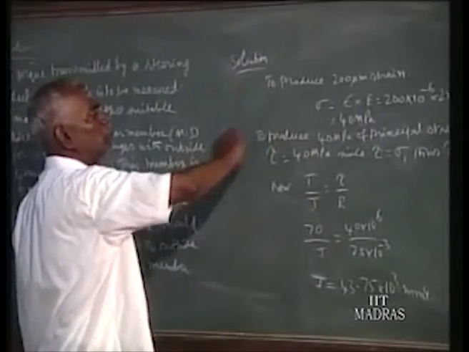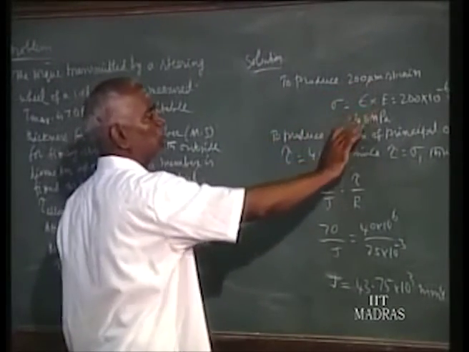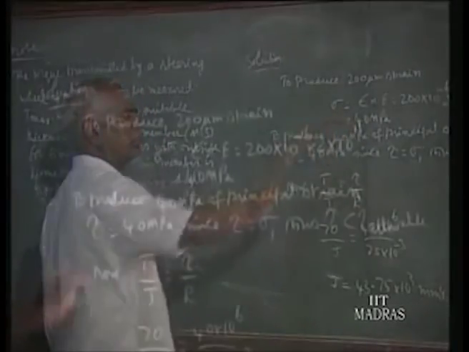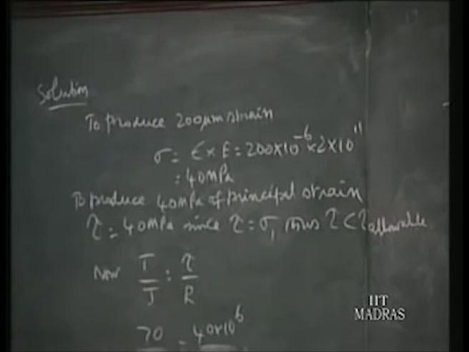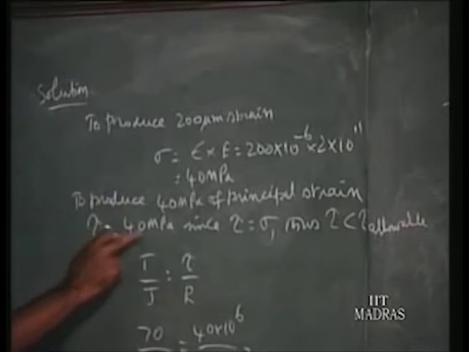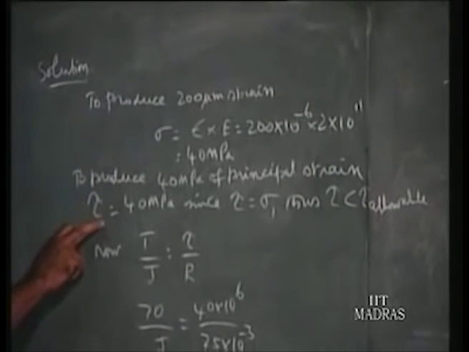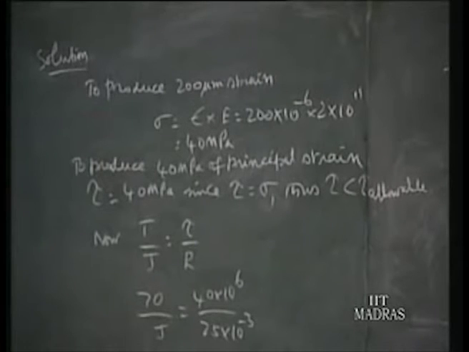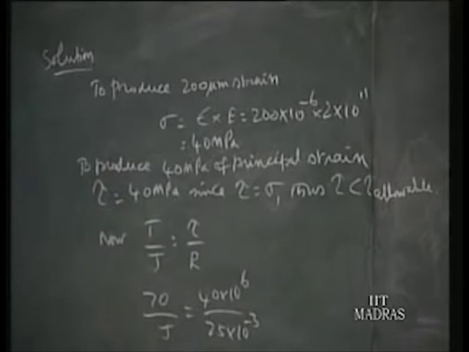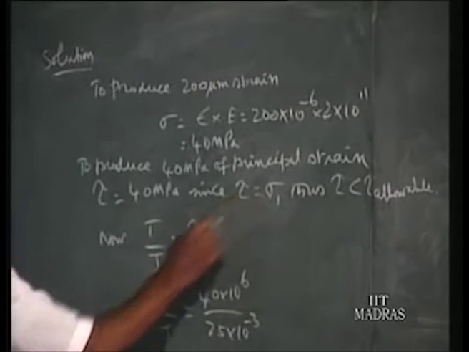So now the solution: to produce 200 microstrain, the necessary stress should be 40 megapascal, that should be the principal stress. To produce that principal stress, we know the other rectangular component is 0, so the shear stress tau xy should be of the same order as the principal stress. A shear stress of this much produces an equal principal stress, as we have seen previously in the equation. So corresponding to a principal stress of 40 megapascal, the shear stress should be the same 40 megapascal, since tau is equal to sigma, where sigma is the principal stress.